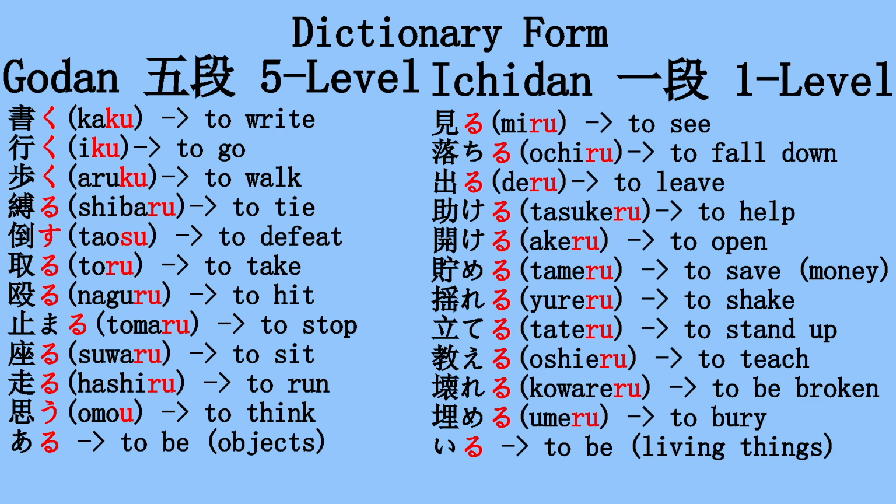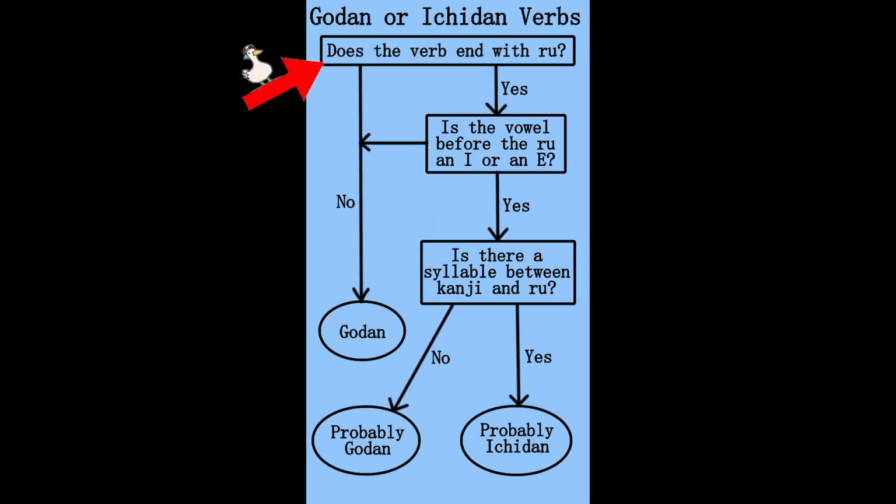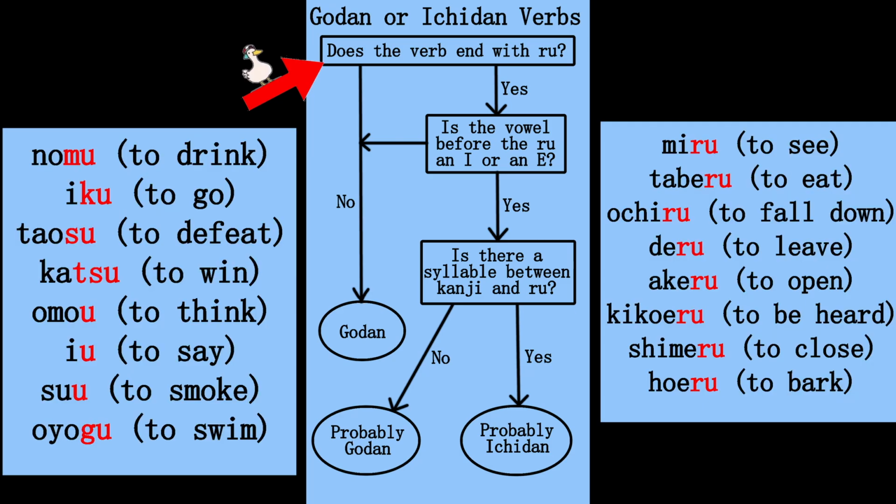Then the last thing we look at in this video is how you can identify a verb as one of the categories. First of all, and the most simple rule, I already told you that all Ichidan verbs end with ru, and there is no exception. So if you see a verb with a different ending, it's for sure a Godan verb.